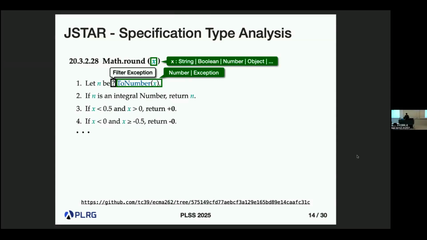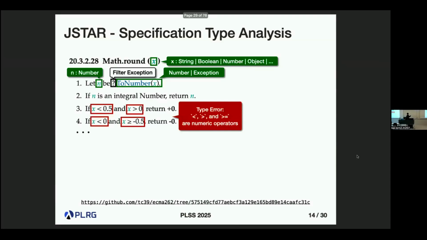So after this filtering operator, we only have number values. The local variable n now only has the number value. But actually, this is the wrong specification, and this is not the official language specification. ECMA-262 is maintained as open source in a GitHub repository, and I found this spec in the internal version of ECMA-262.